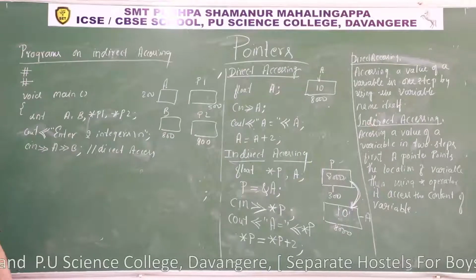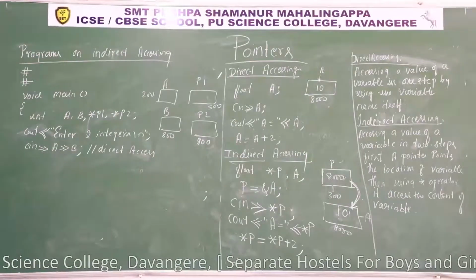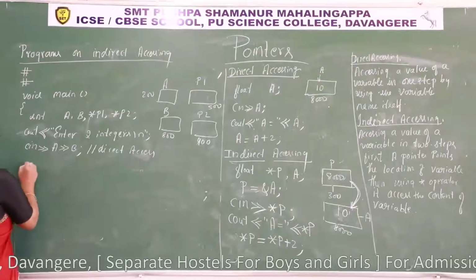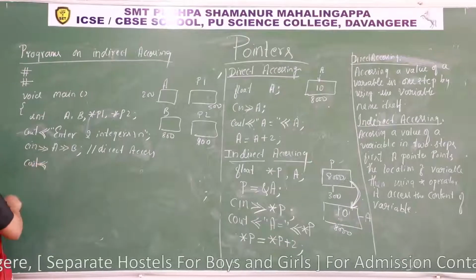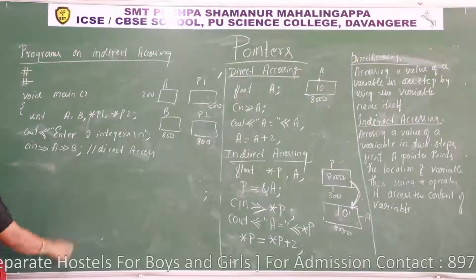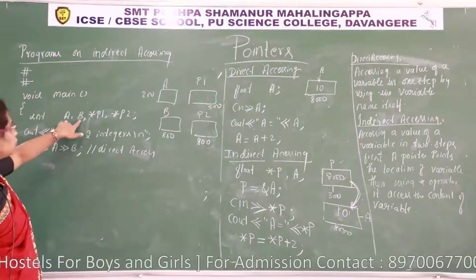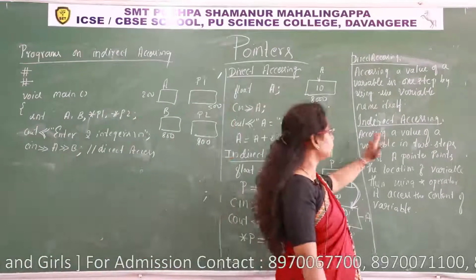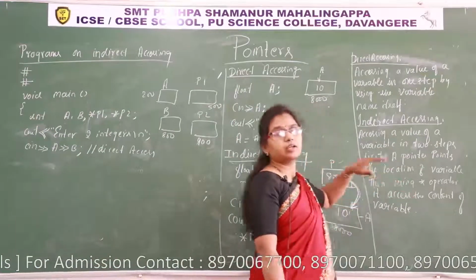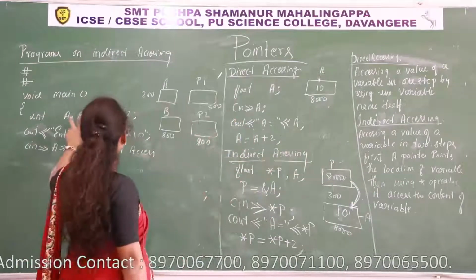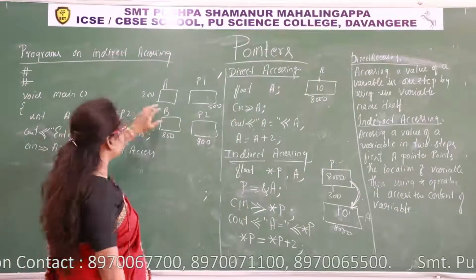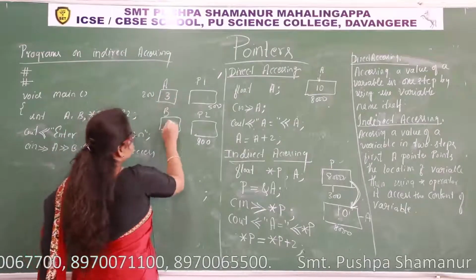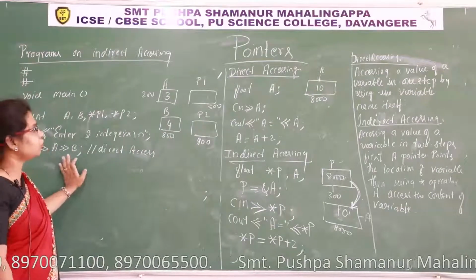Now I want to calculate the addition, the sum of these two values. Before that, we have to store the address of these variables into pointers. Indirect accessing, as per the definition, is accessing the value of a variable in two steps. In order to add the values of a and b, we have to access the contents of a and b. If I take a is equal to 3 and b is equal to 4,